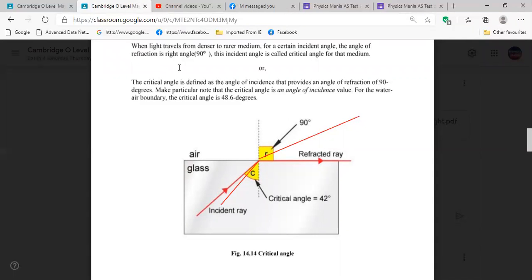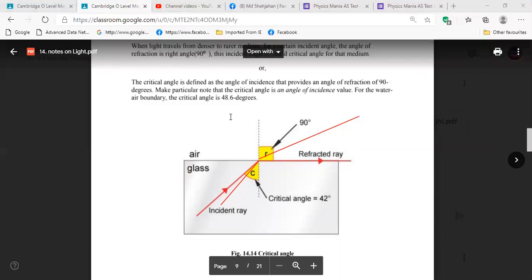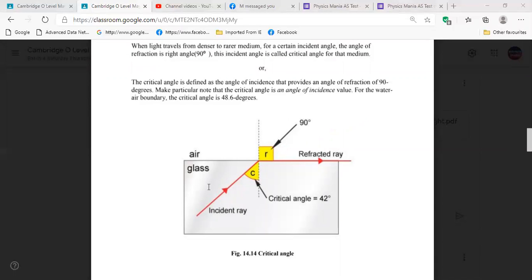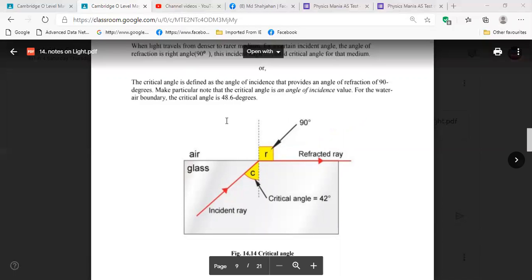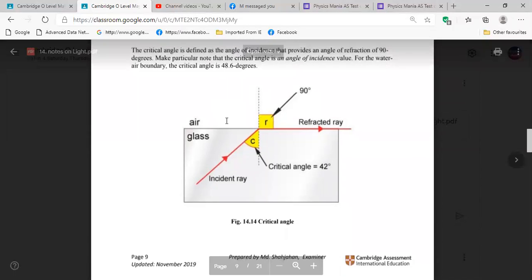It's clear, right? Yes, sir. So the condition for critical angle: it should go from denser to rarer medium. If it goes from rarer to denser, you will never get critical angle. Is it clear?